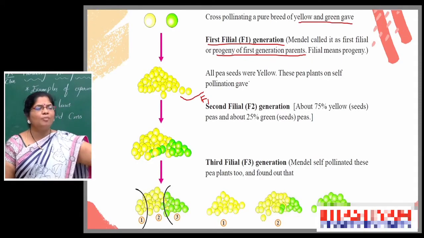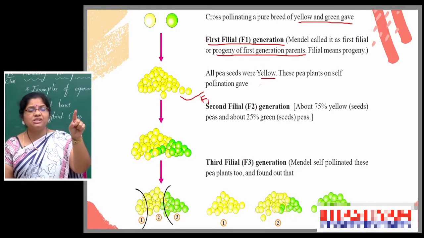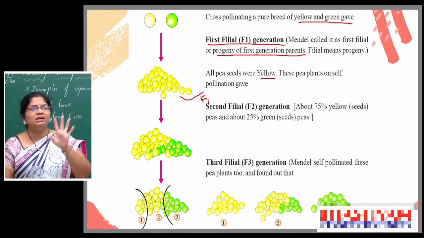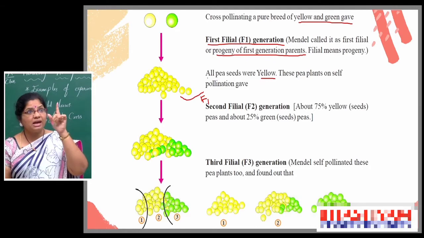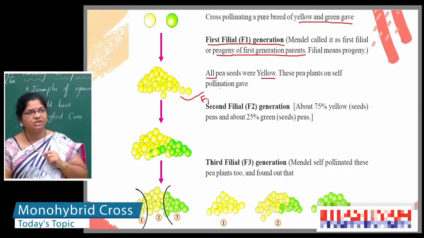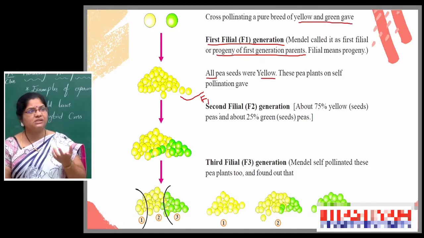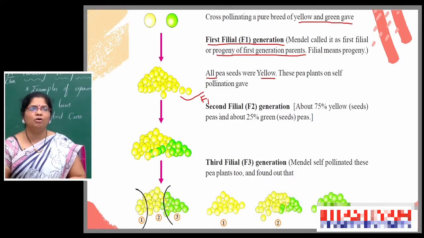The green allele is dominated by the yellow allele. That's why the F1 generation has 100% yellow color seeds. So this indicates one allele dominates another allele in the F1 generation. Which one expressed itself, that one only we are seeing, that is yellow color.